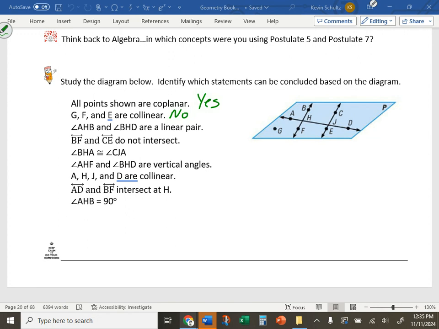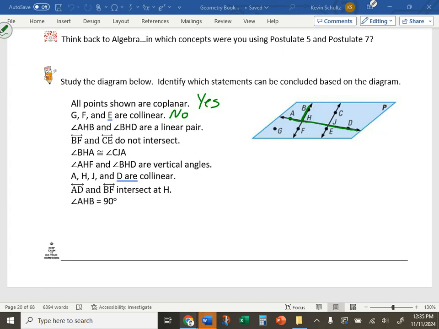Okay. The next one: angles AHB and BHD are a linear pair. It's good to go back and review this because how you read these things is important. Remember, when it says angle AHB, it means it starts at point A, H is the vertex, and it continues through point B. The order of those points matters as far as where your vertex is. So AHB starts at A, goes to vertex H, and goes out to B. There's angle AHB right there. BHD starts at point B, goes down to point H, and goes through point D.